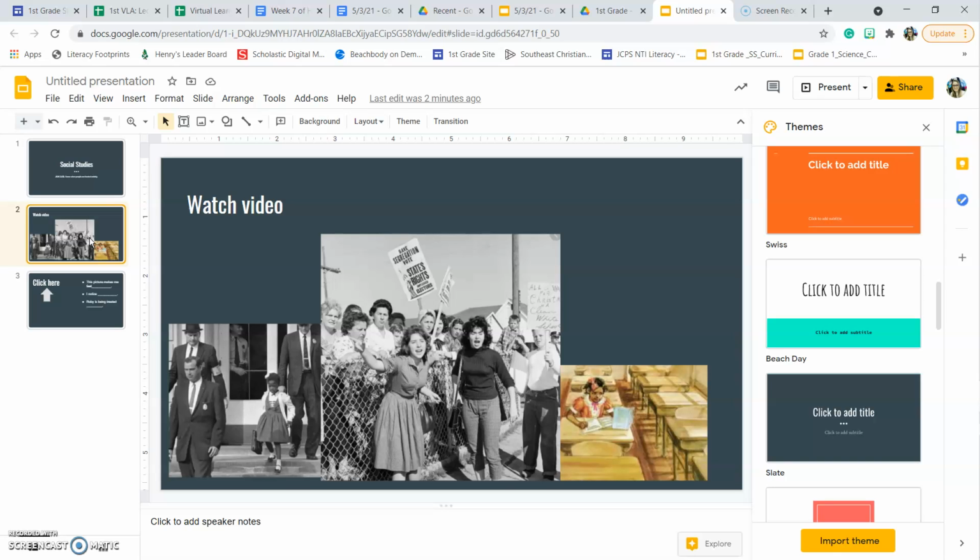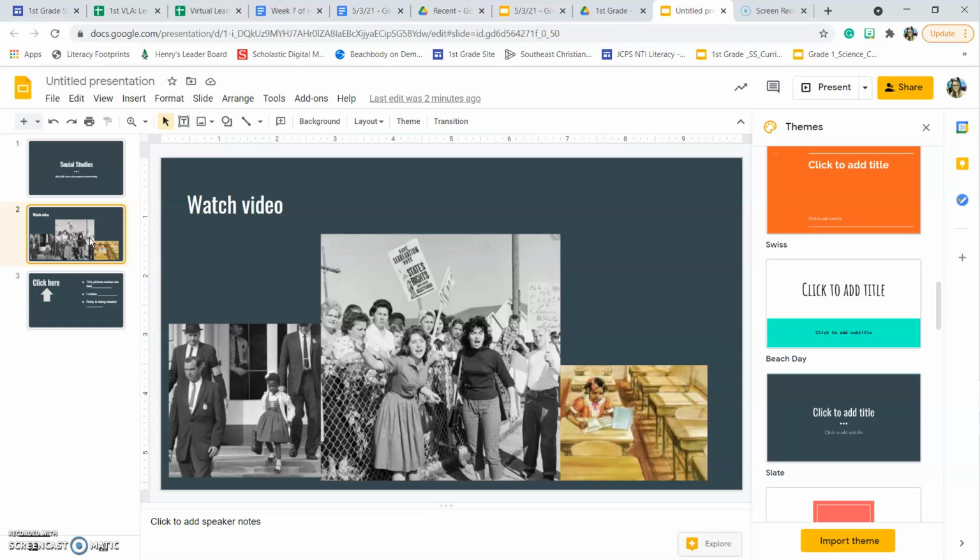And you guys are going to get to do a free write, which means you can write about whatever you want. You could talk about how these pictures make you feel, how you think she's being treated, maybe just something that you notice in the pictures. So you're just going to write a sentence or two today to tell me about what you see and how these pictures make you feel.